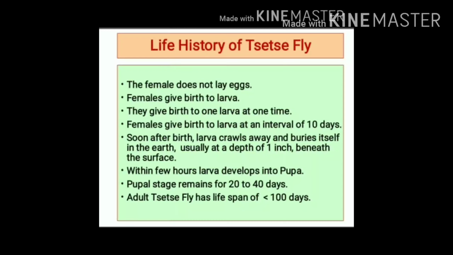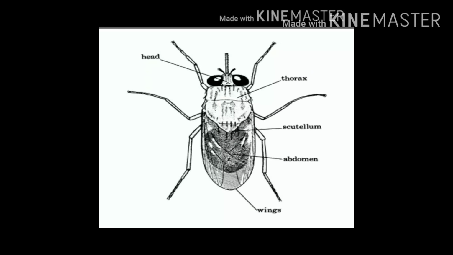Just within few hours, larva develops into pupa. But pupal stage remains for 20 days to 40 days. Pupa develops into adult tsetse fly. Lifespan of adult tsetse fly is less than 100 days. In this slide, you can see different body parts of tsetse fly, and please note the wings are in folded state. Proboscis is short and rigid.